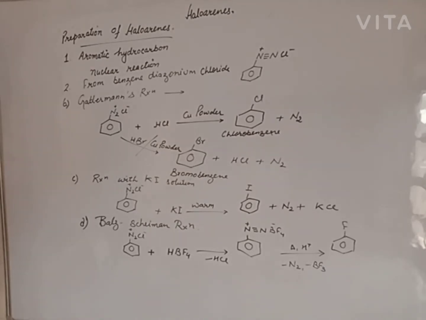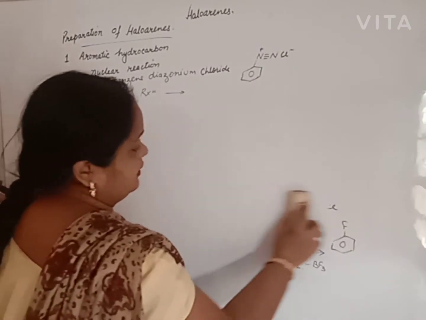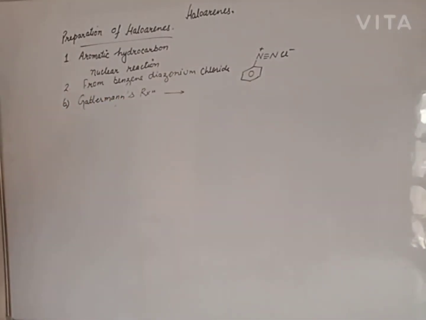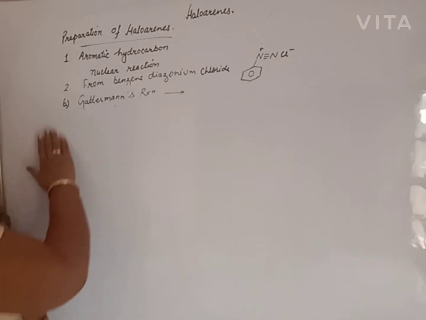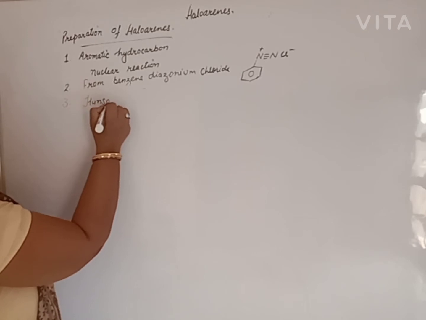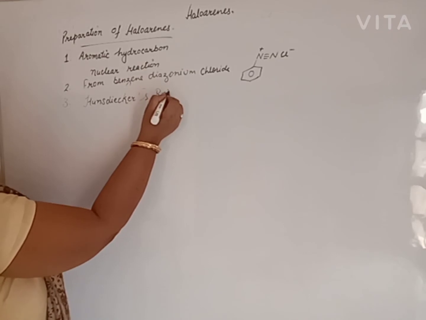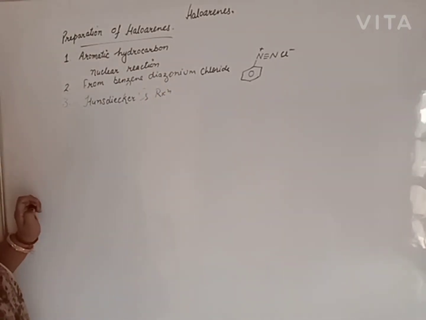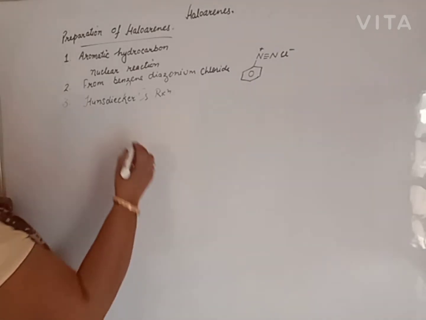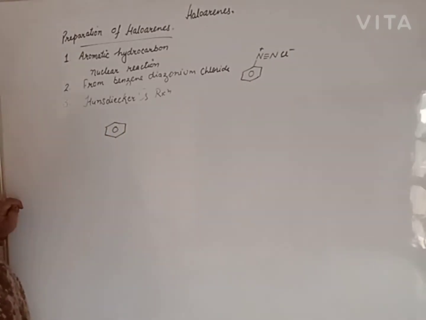Clear? Now, another method for the preparation of haloarene, also studied in the case of haloalkane, that is the Hunsdiecker reaction. That is, the silver salt of a fatty acid reacts with halogen in presence of carbon tetrachloride to give haloalkane. Now this fatty acid is a carboxylic acid.